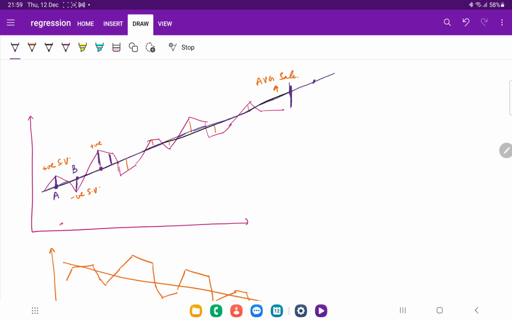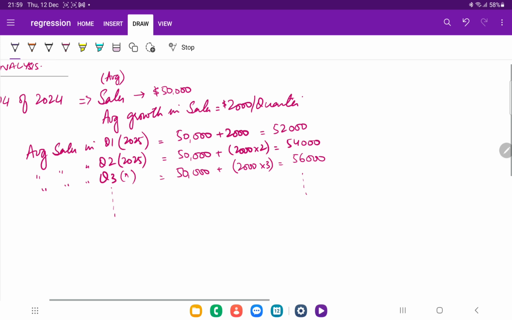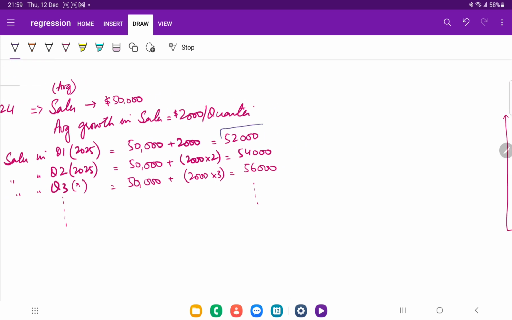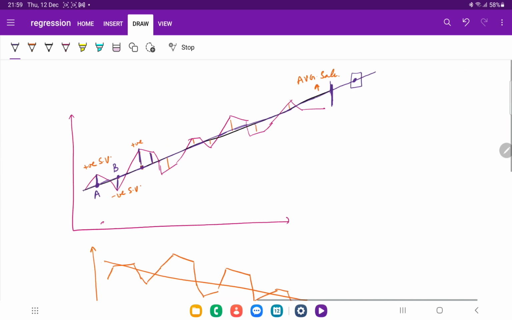Sales will be around this point, right? This point is representing that we are assuming the same level of growth. What will the sales be on the basis of the same average growth? That will be around this point.